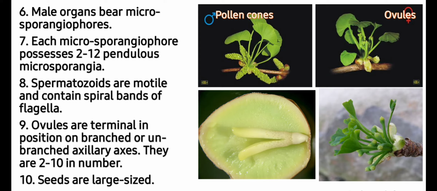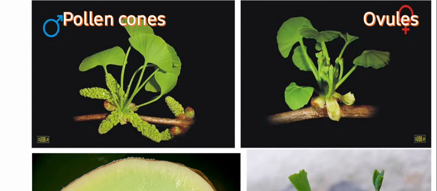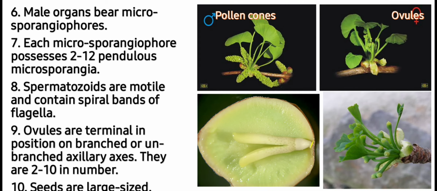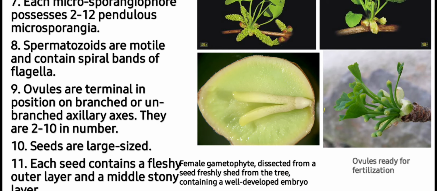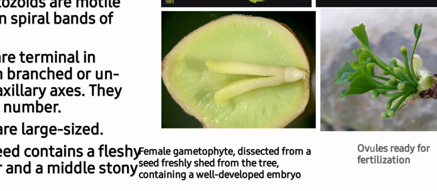Ovules are terminal in position on a branched or unbranched axis. As you can see in this image, terminal ovules are present at the base of green foliage. They are 2 to 12 in number. Seeds are large sized, and each seed contains a fleshy outer layer and a middle stony layer. Students, you can see here an enlarged female gametophyte dissected from a seed freshly shed from the tree.